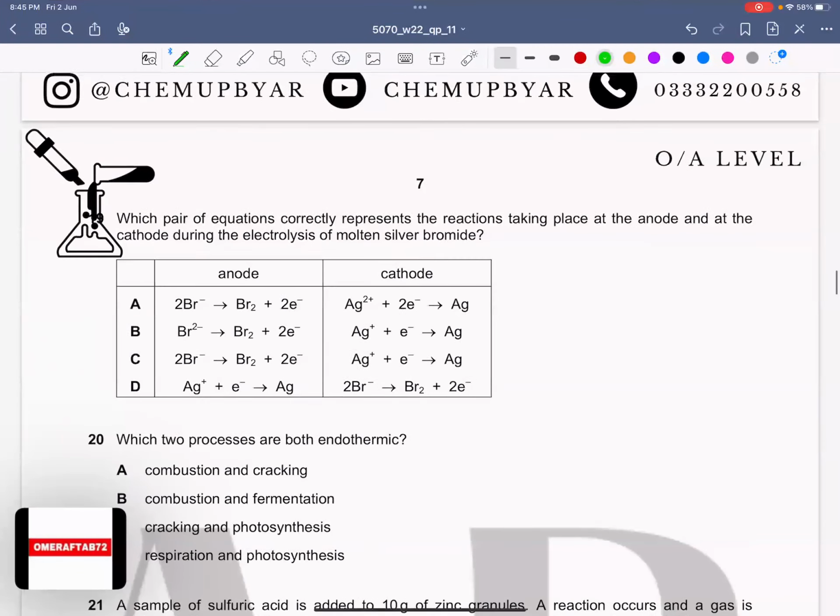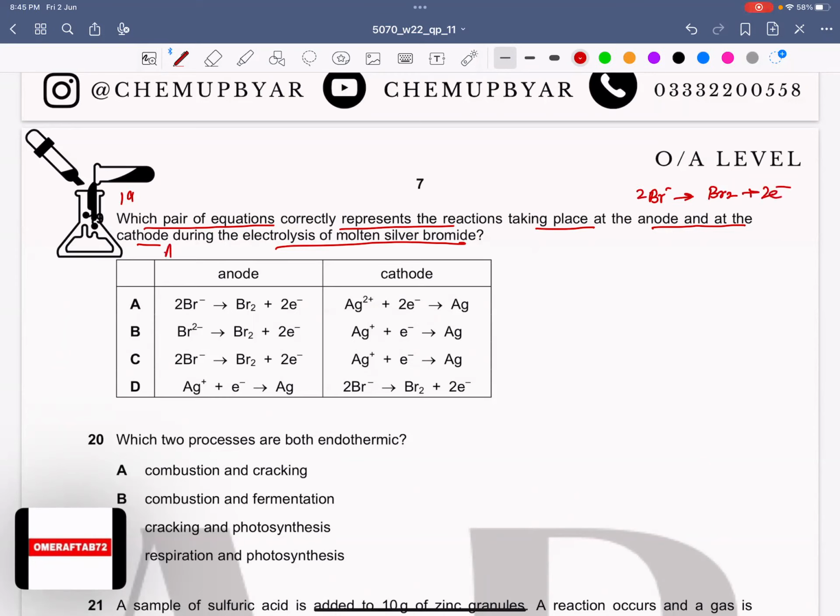Now, question number 19. Which pair of equations correctly represents the reaction taking place at anode and at the cathode during the electrolysis of molten silver bromide? So it's molten. So obviously at anode, anion would go, which is bromide, and bromide turns into bromine. Br2 plus 2e. So we need 2 moles of bromide.